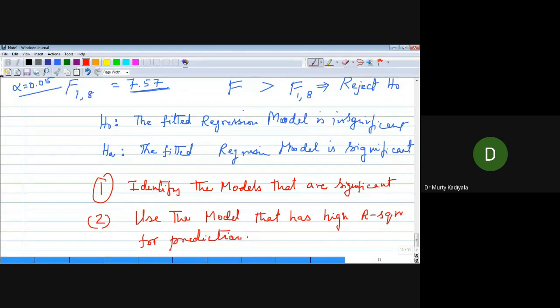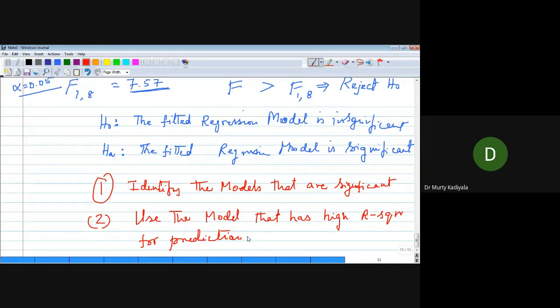For prediction, which kind of model will be used? The one which has a high R square value. Higher R square, correct? So this is what exactly you have to do in predictive analytics.